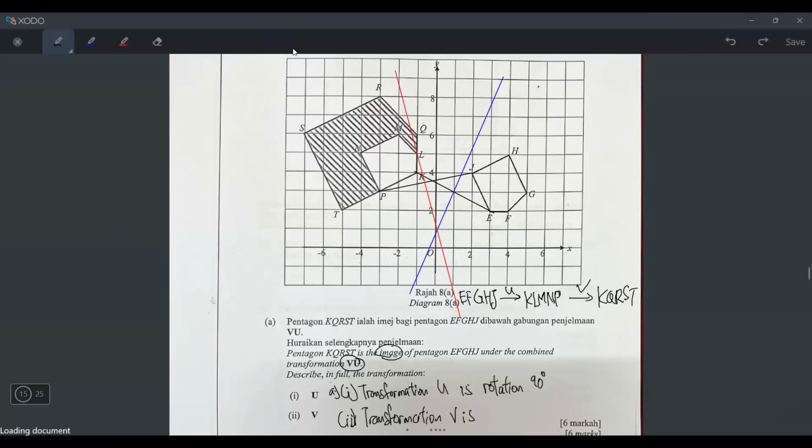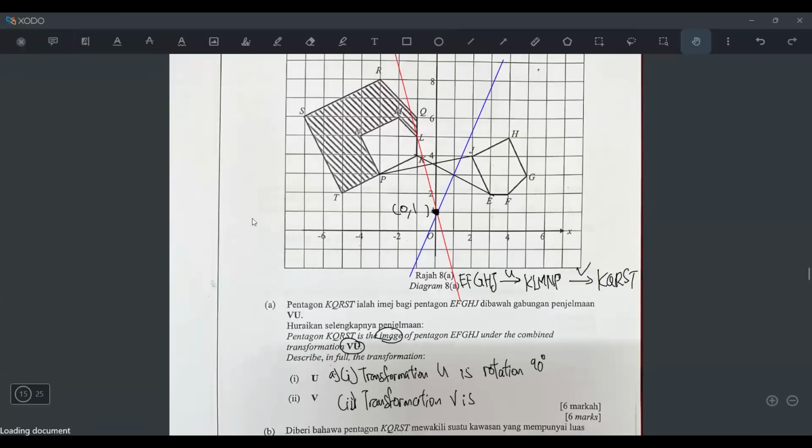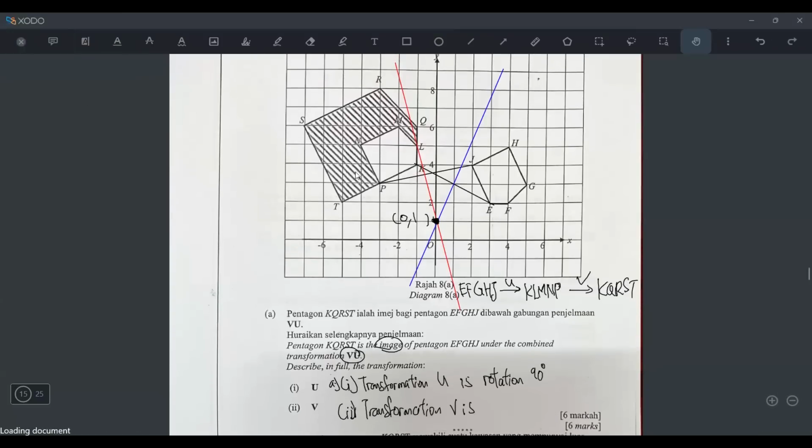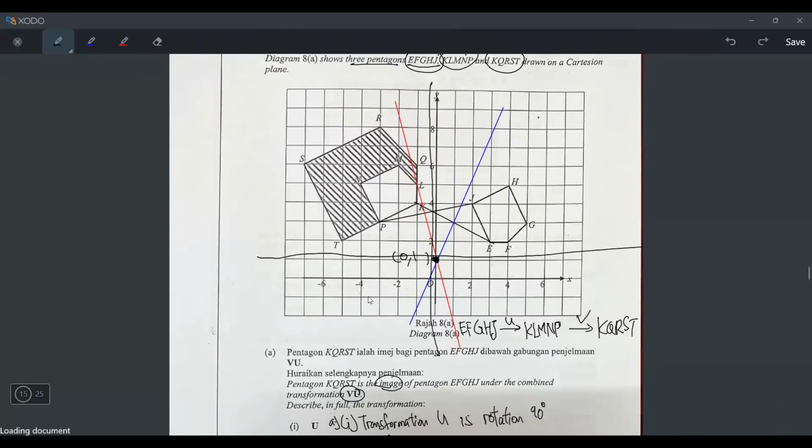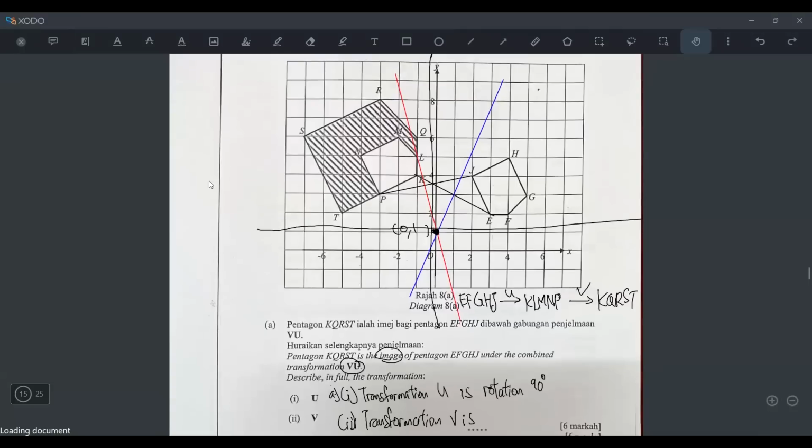And if you try using the compass and really draw it, you realize these two lines intersect at one point, which is (0, 1). Okay, and that is the rotation center. And what you do is you go to the rotation center, you draw a big cross, and once you draw the big cross, you will automatically know whether it's clockwise or anti-clockwise.